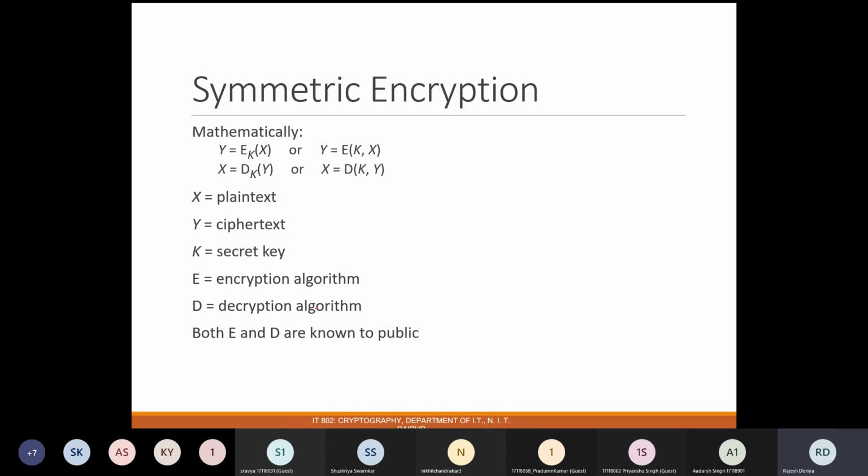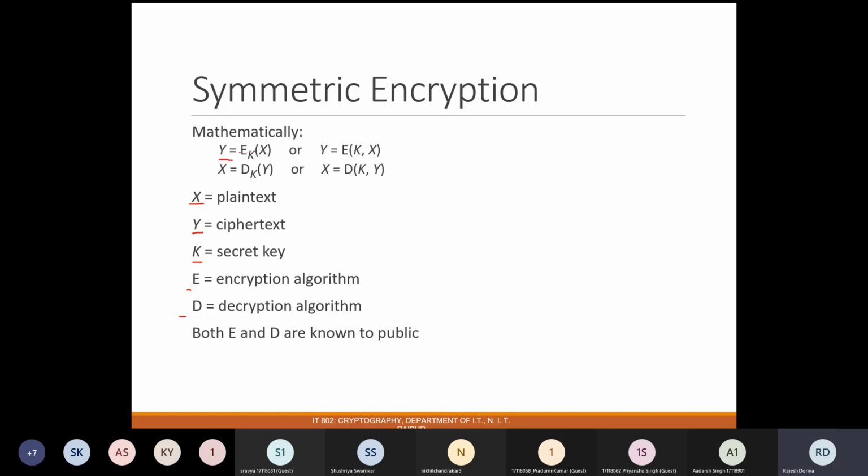Now, if we try to denote the process of symmetric key encryption, this is how we can denote it mathematically. If X is the plain text, Y is the ciphertext, K is the key, and E and D denote the encryption and decryption algorithms respectively, then this is how you denote the process of encryption.